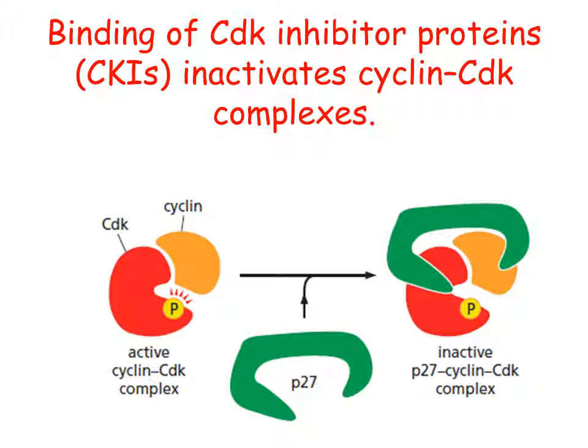The cyclin CDK complex in the first diagram is active. Now if p27 comes and attaches to this active complex of cyclin CDK, it inactivates the complex. So by the addition of proteins like p27, we can inactivate this cyclin CDK complex too.